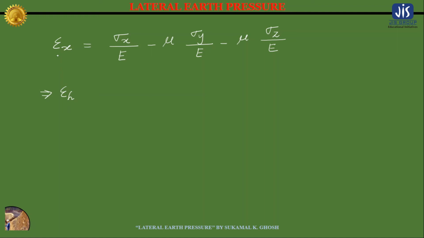In this equation you may also write epsilon h, the strain in the horizontal direction. The strain in the x direction is nothing but the strain in the horizontal direction, right?